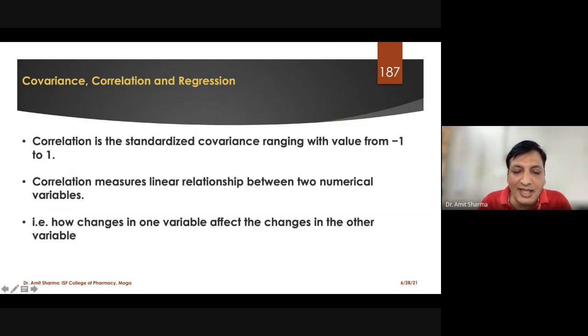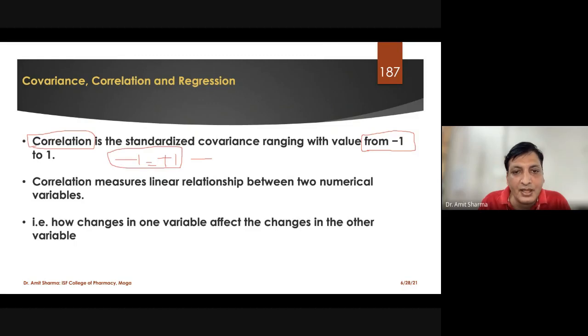So at the end, whenever we apply the test for correlation, covariance, or linear regression, we are going to get the standardized covariance value, which is ranging from -1 to +1. This is the standard range which is used to be asked by the examiner in the exams, that what is the value for the correlation. So the value for the correlation is -1 to +1.